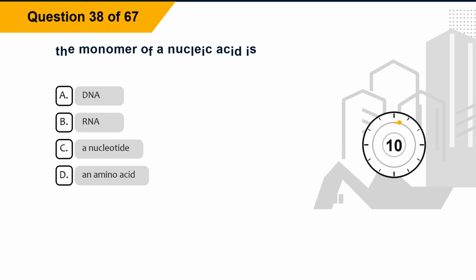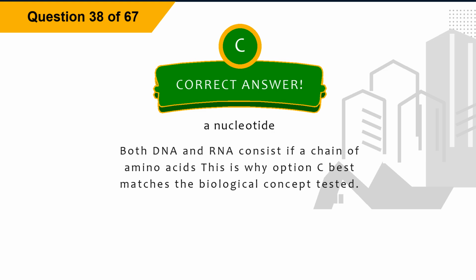Question 38. The monomer of a nucleic acid is: Option A, DNA. Option B, RNA. Option C, a nucleotide. Option D, an amino acid. The correct answer is option C, a nucleotide. Explanation: both DNA and RNA consist of a chain of amino acids. This is why option C best matches the biological concept tested.